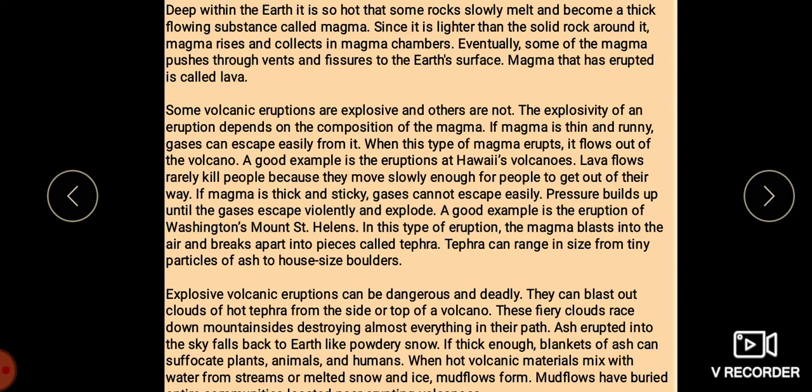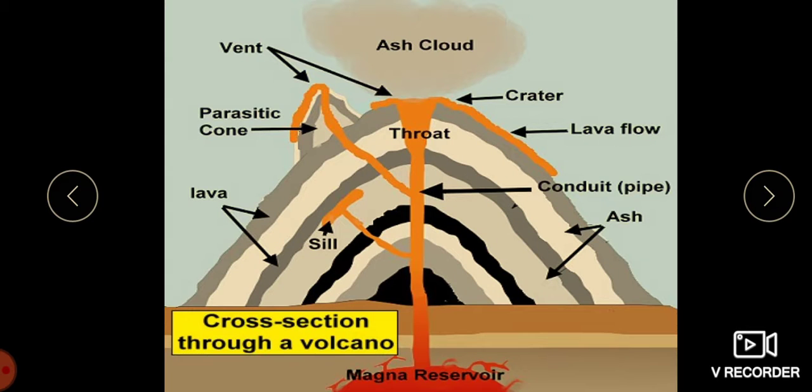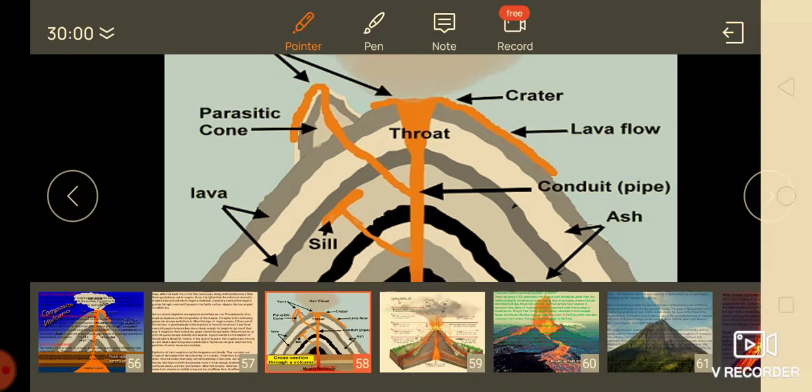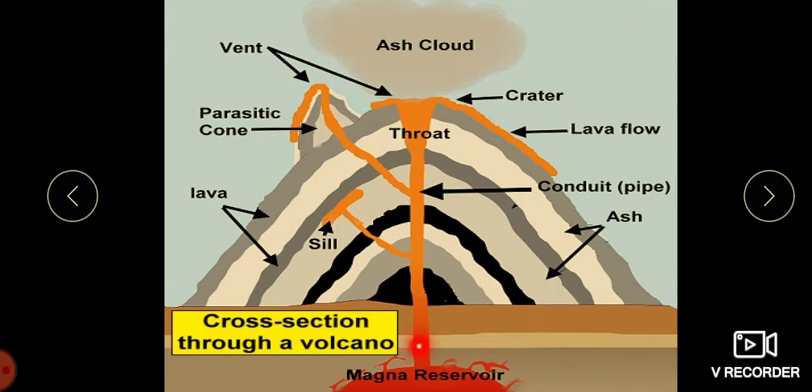Sometimes volcanic eruptions are explosive and others are not. What we studied about the dormant volcanoes. This is the cross section of a volcano, children, where this is the magma reserve.